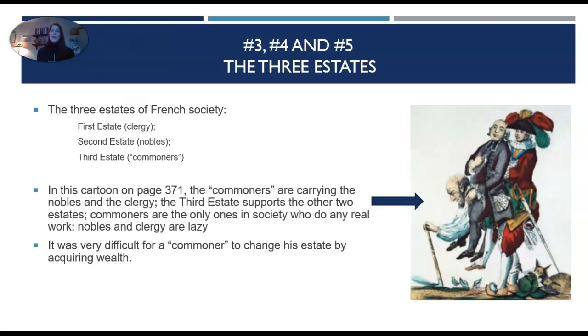And if you take a look in this cartoon on page 371 in your book, the commoners are carrying the nobles and the clergy. The third estate supports the other two estates. Commoners are the only ones in society who do any real work. Nobles and clergy are lazy. It was very difficult for a commoner to change his estate by acquiring wealth.